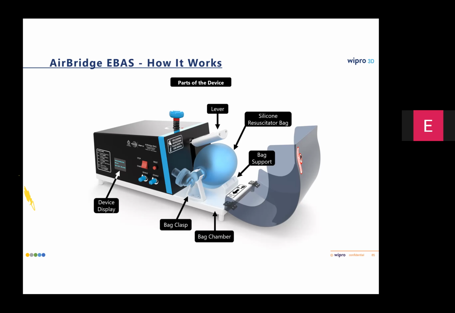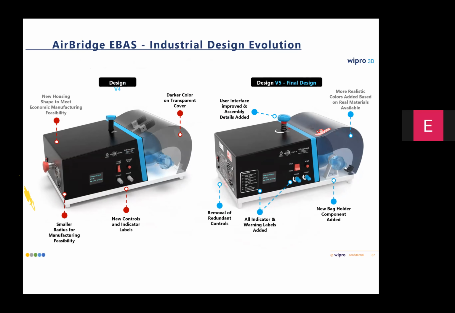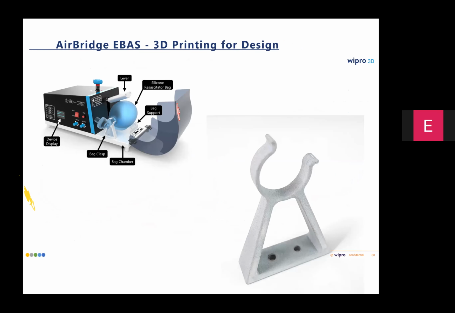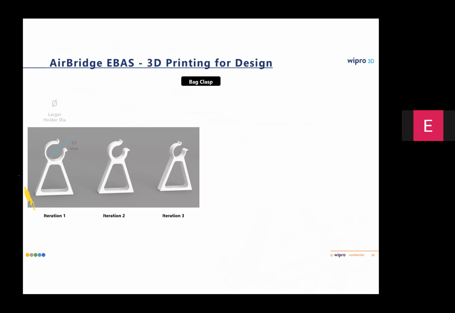And there are electronics, there is a back support mechanism, there is a chamber, a clasp, and we had to do real industrial engineering of the part to make sure that not only the ventilator functions okay, but it has to look okay and convey the working principles to people like healthcare workers, pulmonologists, intensivists. So we had many occasions wherein we carried out design iterations in the part in a quick way to reduce the size and weight without compromising on the functionality. And some of these things are shown here.